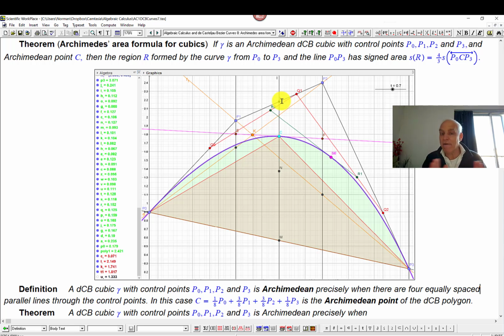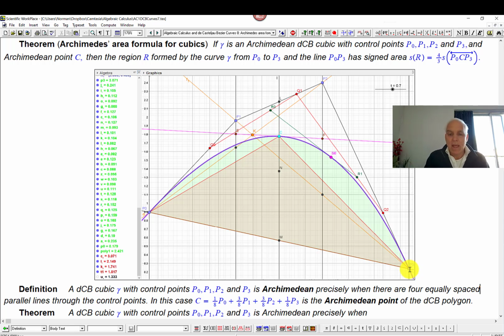And that's a purely affine notion. So this property of the 4th point also lying on one of these equally spaced parallel lines is a legitimate condition on the control points. The general set of control points is not going to satisfy that. So that's the definition of an Archimedean cubic, or at least one relatively simple definition that's easy for me to state.